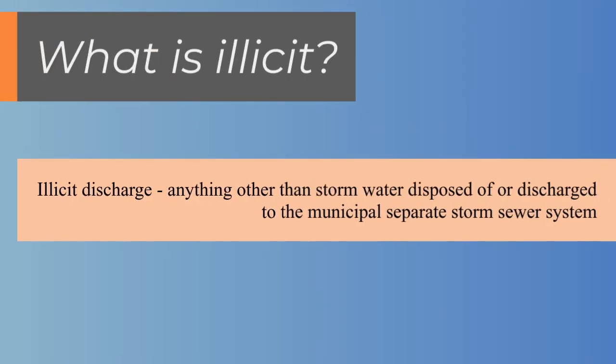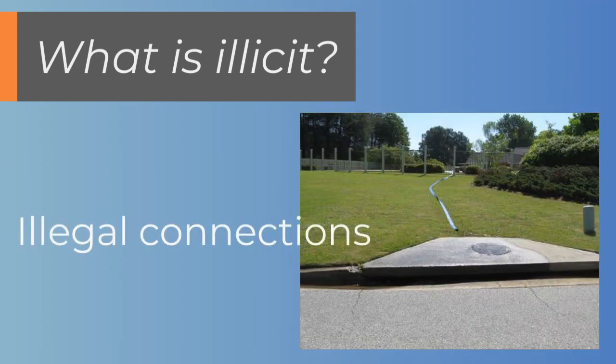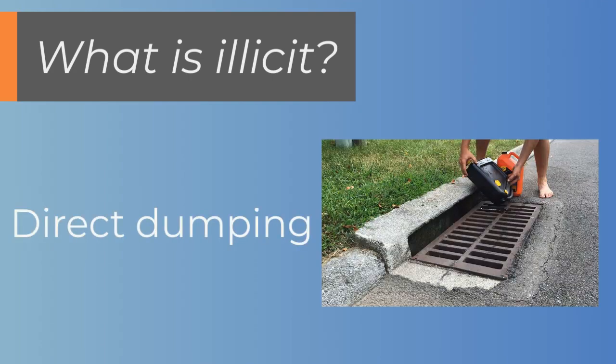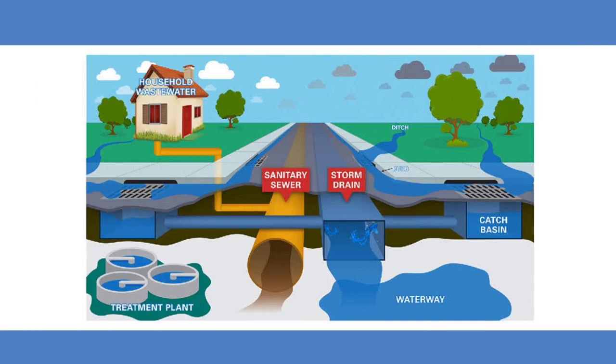Any disposal or discharge to the municipal separate storm sewer system that is not composed entirely of stormwater is considered an illicit discharge. This can happen from surface flow, illegal connections to the storm drain system, and direct dumping into a storm drain or body of water. Anything flowing into a storm drain goes directly to our water resources and is not directed to a treatment facility.